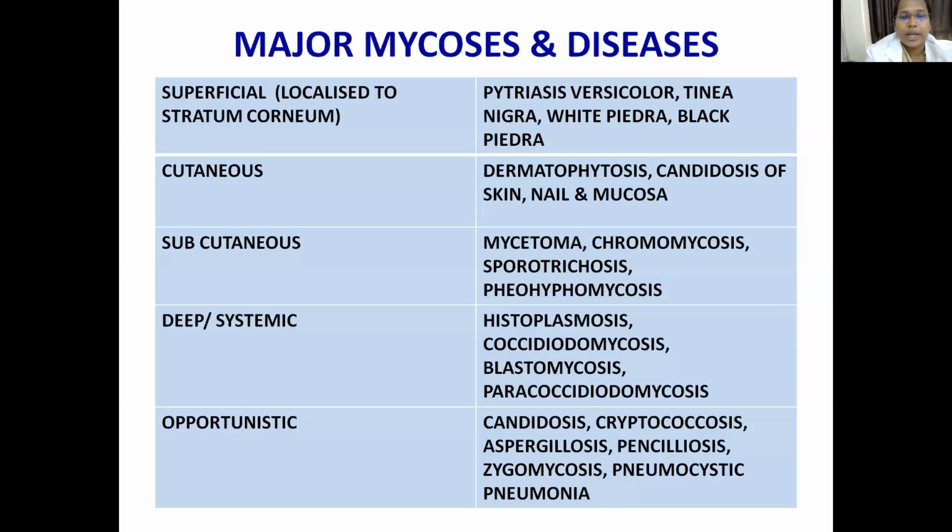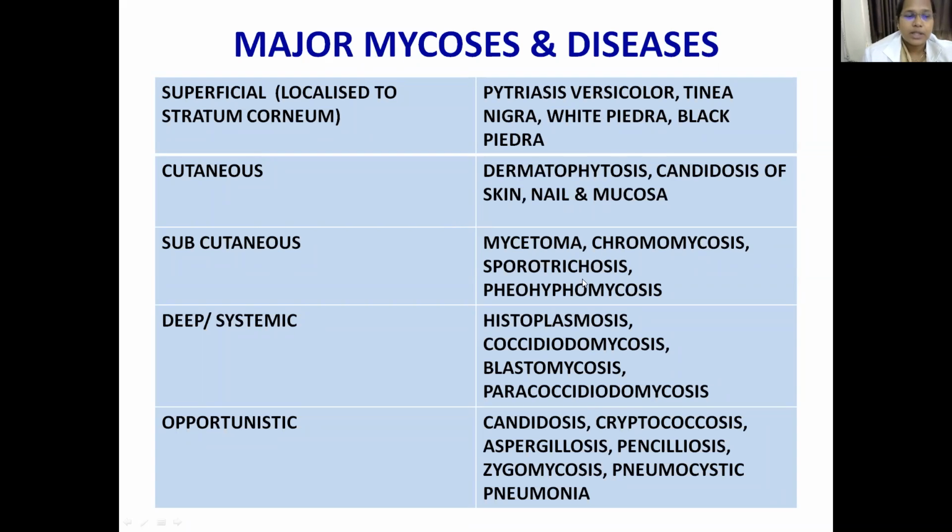The next one is cutaneous. Here we have dermatophytosis and candidiosis. As I told you, the mainly affected areas are your skin, hair and nail. In candidiosis, we see involvement of the mucosa too. But in today's class, we will learn about only these: pityriasis versicolor, tinea nigra, piedra, along with dermatophytosis. Candidiosis will be covered in a later class, in opportunistic mycosis, which sir will be taking.